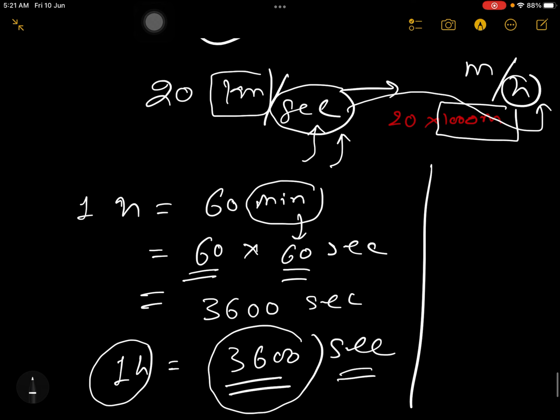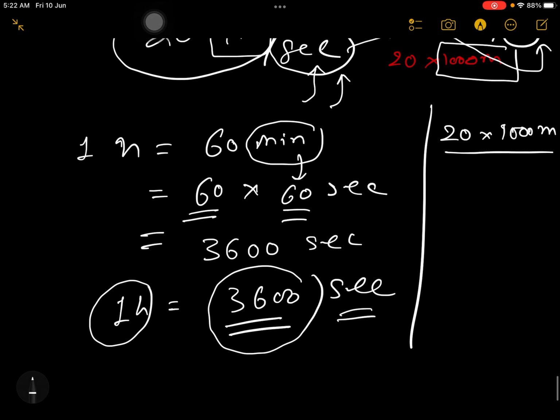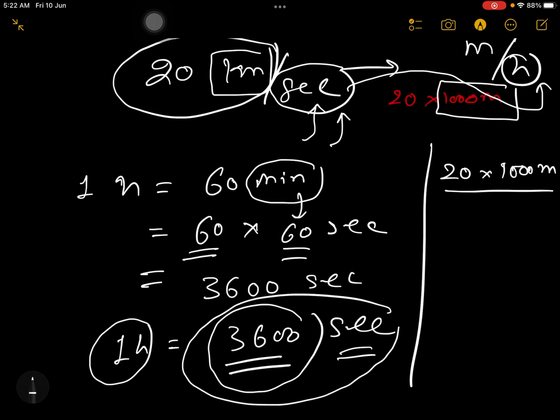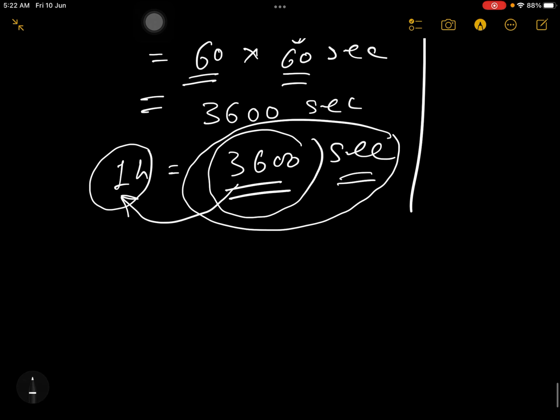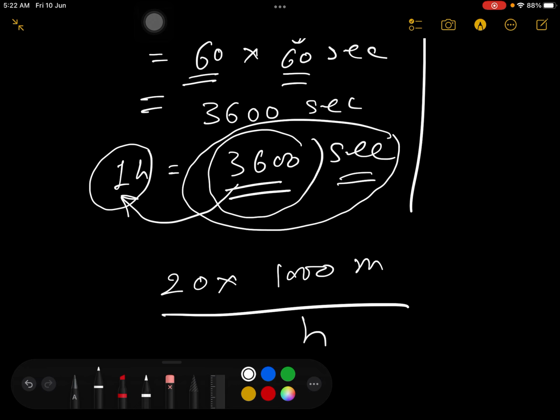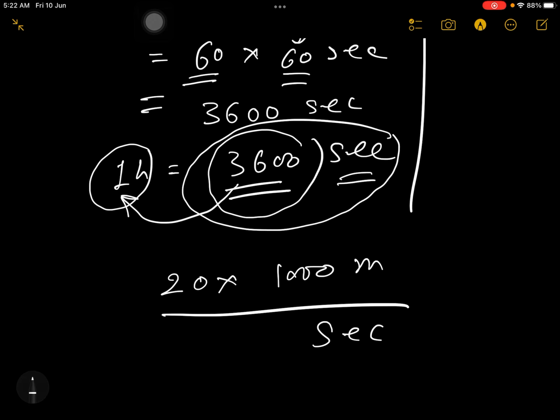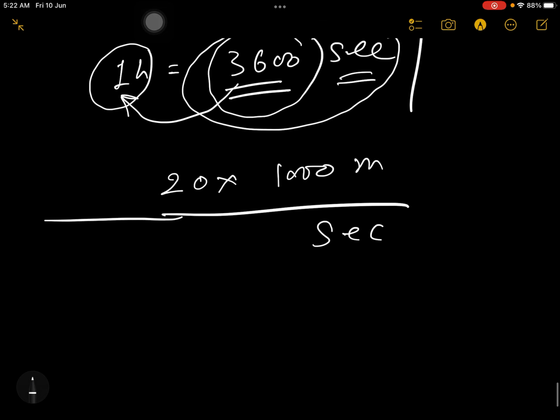So what I'm going to do, this meter part is okay. This I got as 20 into 1000 meter, but below, first you need 3600 seconds, then only you can convert into 1 hour. So for that you need 3600 here. It means, simple, up and down multiply with 3600. I don't have enough space here, so I'm writing again 20 into 1000 meter, and at the bottom you had second. This was the remaining data. So you multiply 3600 here also, and you multiply 3600 here.